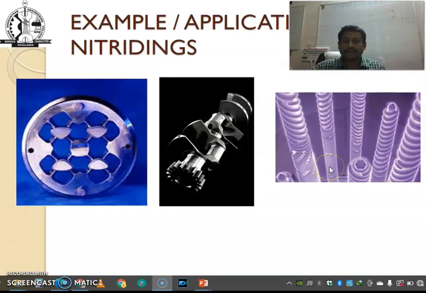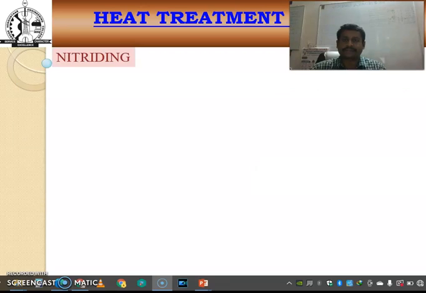These are the nitriding processes. The outer surface of gears may be hardened using this kind of nitriding process, because in gear-like components we need a hard, wear-resistant outer surface, but at the same time a soft and tough inner portion, that is the core. These are some components obtained after the nitriding process.